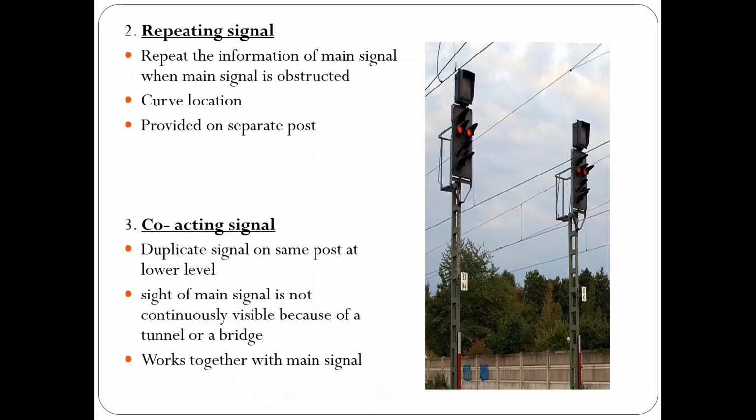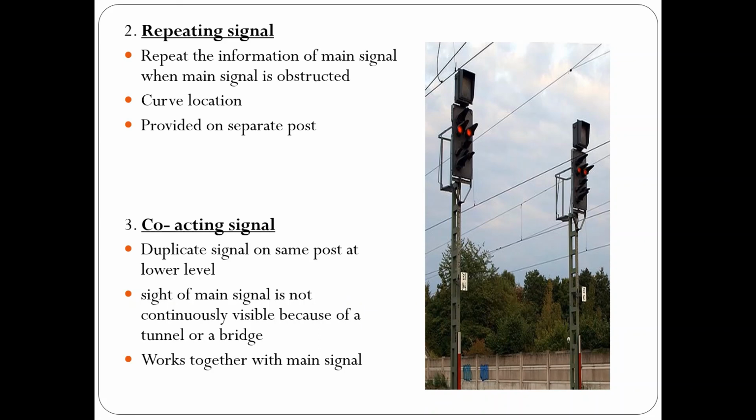The next type is a repeating or co-acting signal. Now assume that a train is not stopping at a station, or even if it is stopping at a station, it comes across five signals in sequence. Before entering the station, first it has a warner signal, which warns that there is a station ahead. Then comes the outer signal, and when reaching near the station, it has a home signal. When it leaves the station, it has a starter signal, and finally an advanced starter signal. So the driver comes across five signals in sequence.